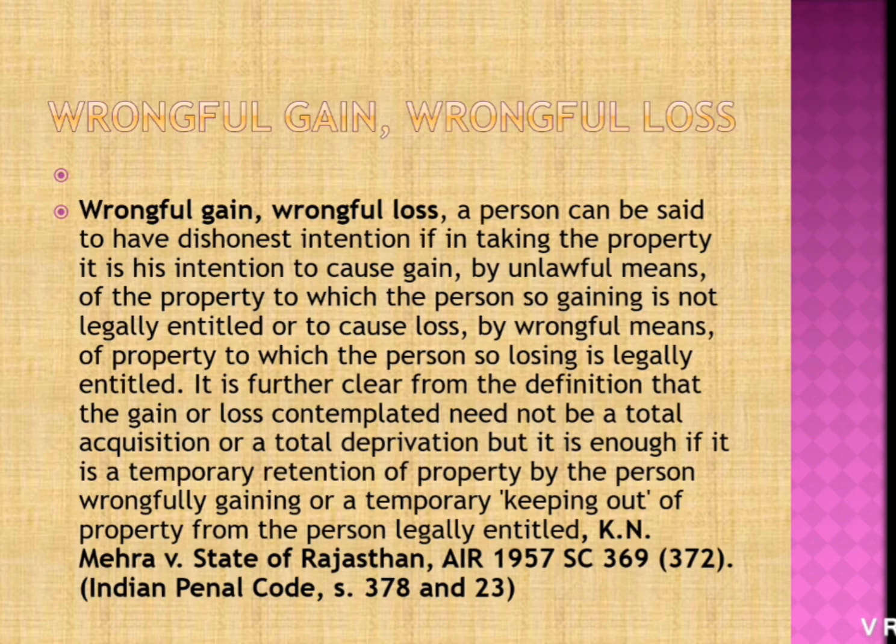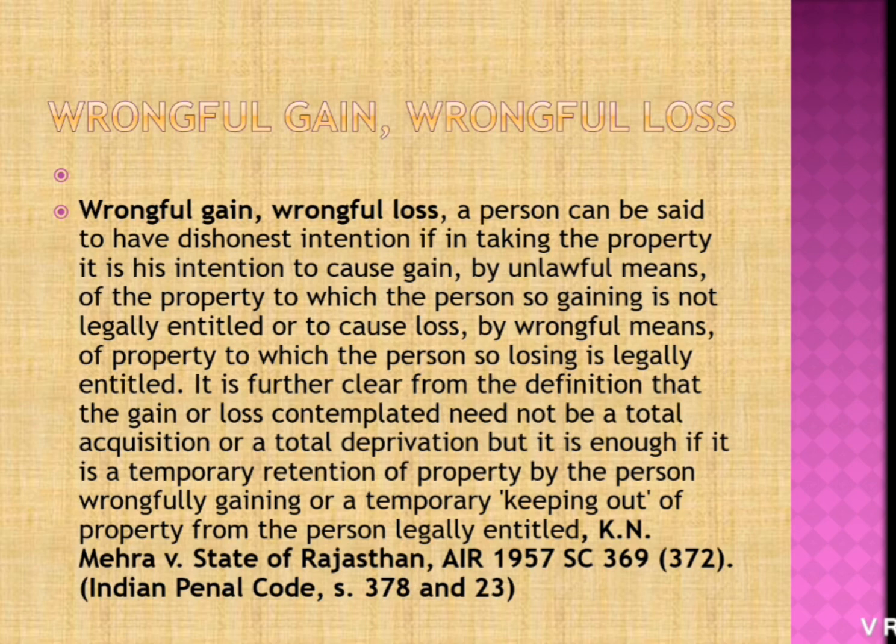Next, a person can be said to have dishonest intention. Under Section 24 of IPC, a person's dishonest intention is doing wrongful gain to one person and wrongful loss to another person.